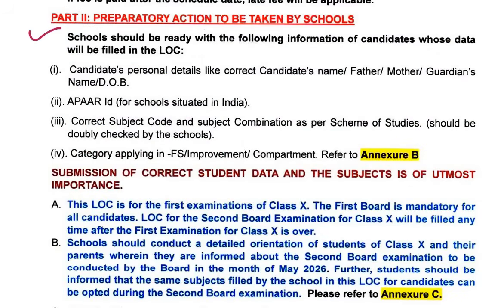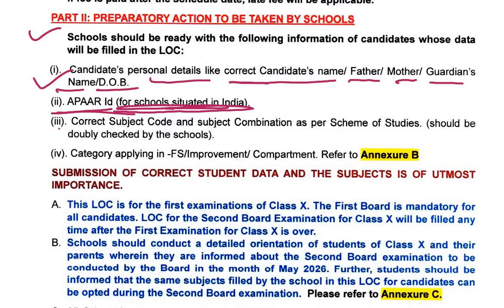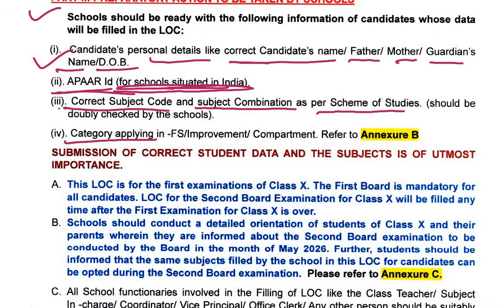Now, we will see preparatory action to be taken by the schools. Schools should be ready with the following information of candidates whose data will be filled in the list of candidates. Candidates' personal details like candidate's name, father's, mother's or guardian's name, date of birth. APAR ID for the schools situated in India. Correct subject code and subject combination as per the scheme of studies. Category applying in FS, improvement and compartment. Submission of correct student data and the subject is of utmost importance.